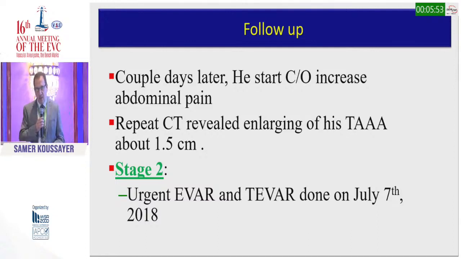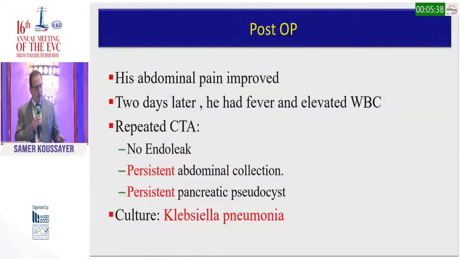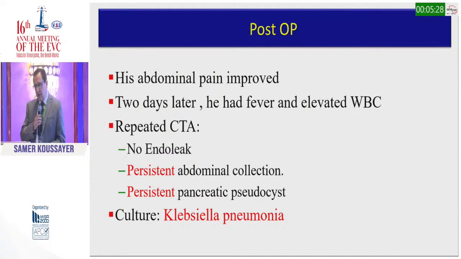Because we had already finished the debranching, we took him right away and deployed a TEVAR and EVAR for him, which was straightforward because he already had the debranching. This is during the surgery. You can see this is the TEVAR plus the EVAR, and down here you can see our debranch going to all the visceral arteries. He did fine, and after surgery his abdominal pain improved.